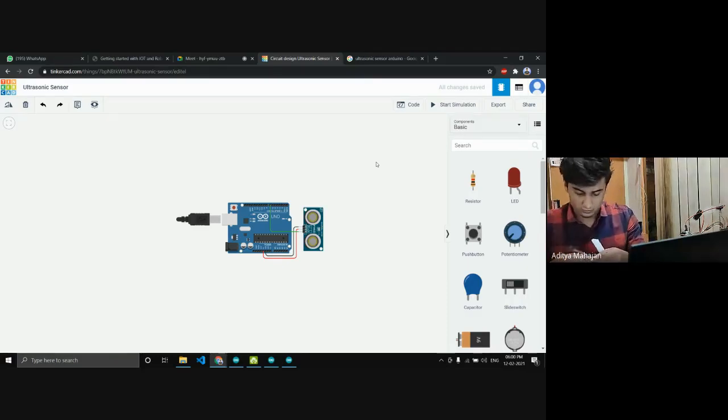So there's these things called jumper cables, which you might need when you start robotics. VCC pin is here.